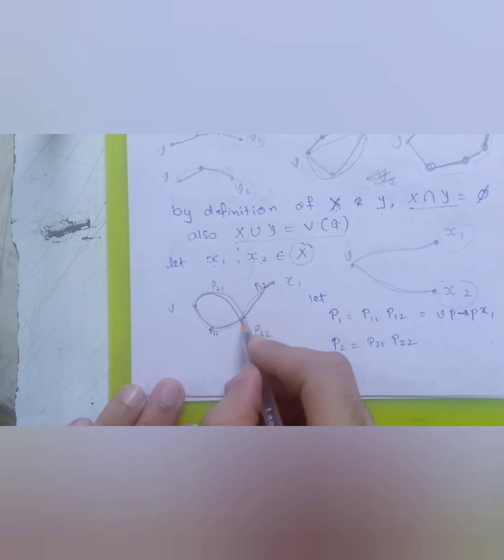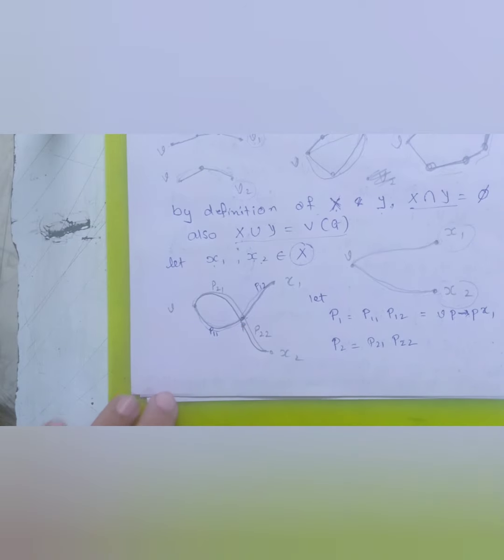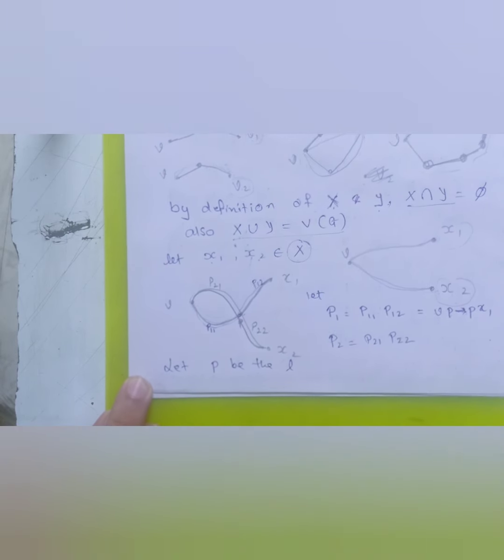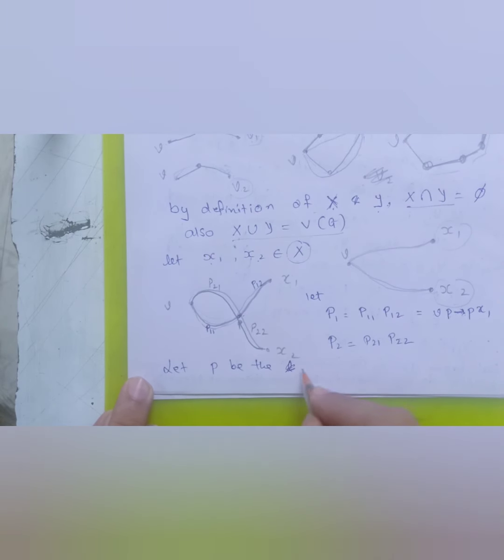Now I need to label this point P, right? So I will say let P be the final point, or the last vertex at which P1 intersects P2.